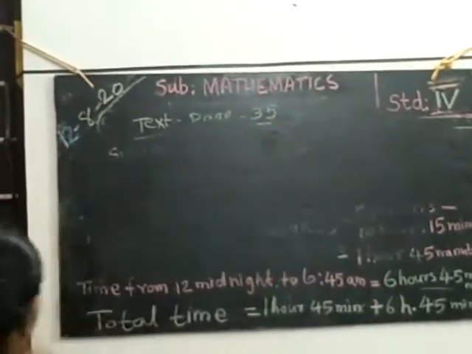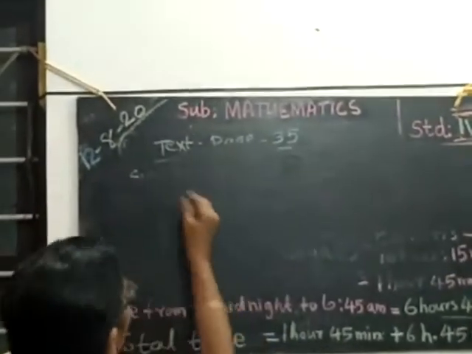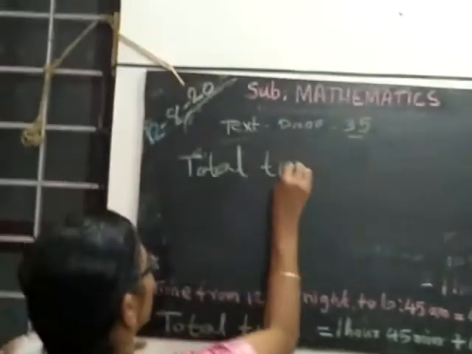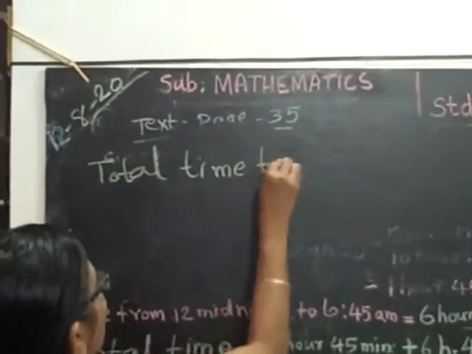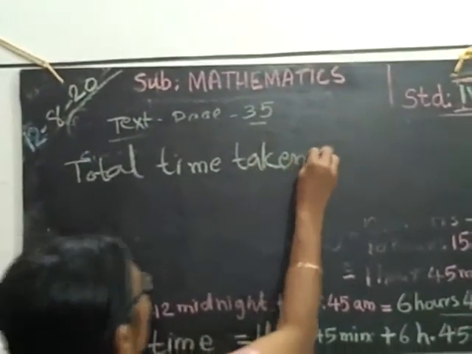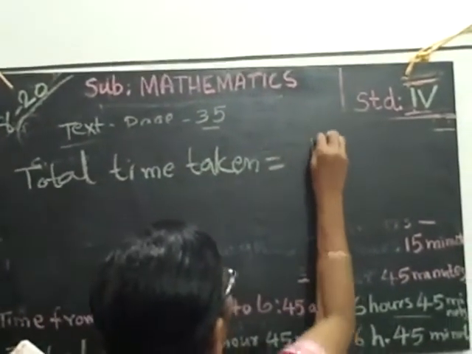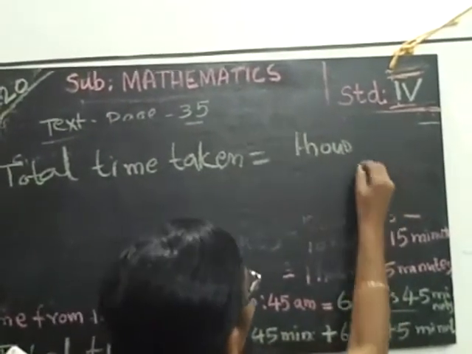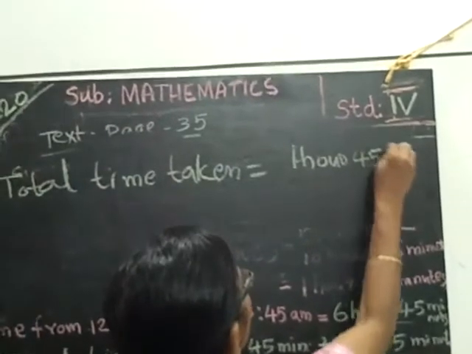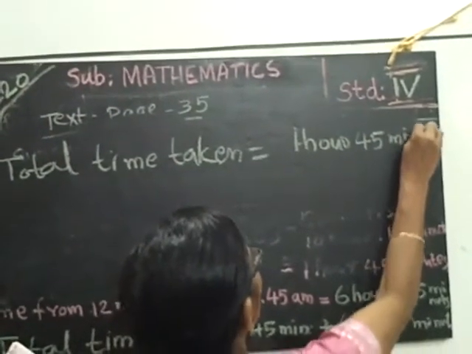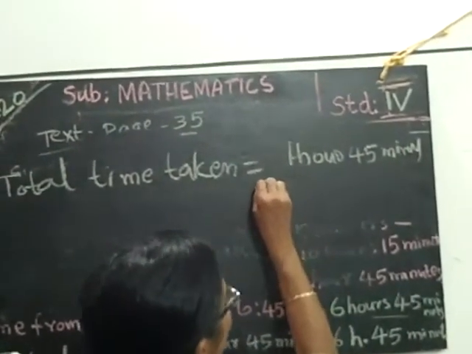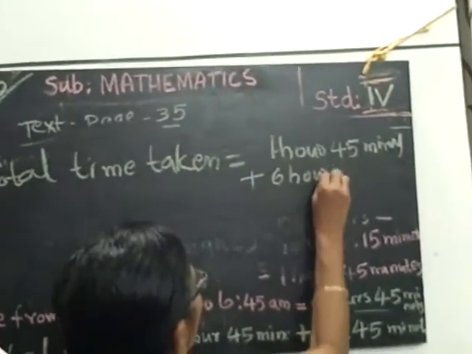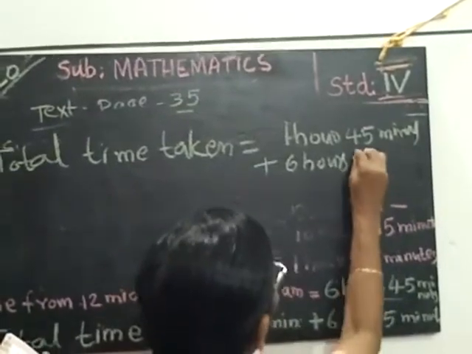Let us add the numbers. Total time taken is equal to 1 hour 45 minutes plus 6 hours 45 minutes.